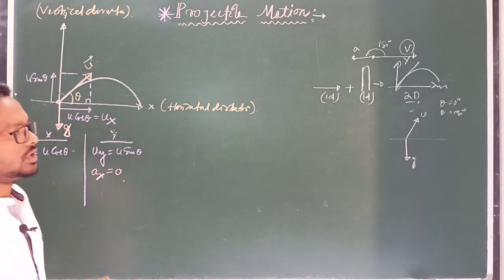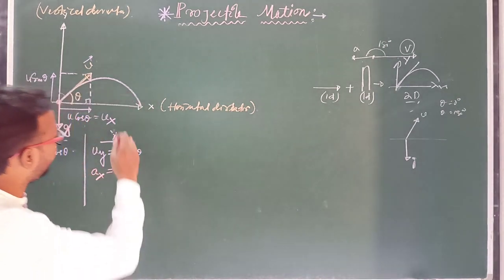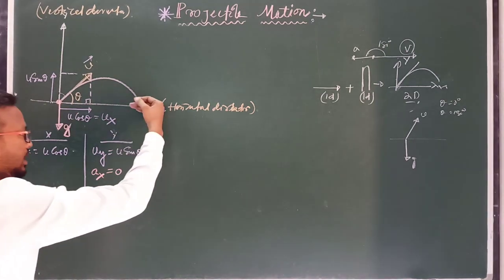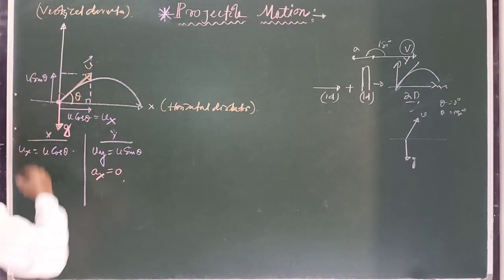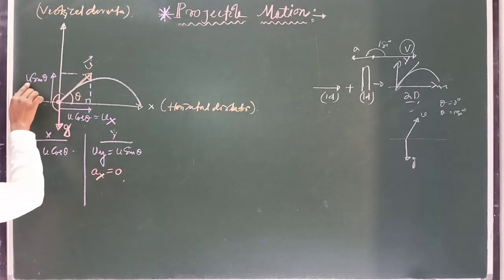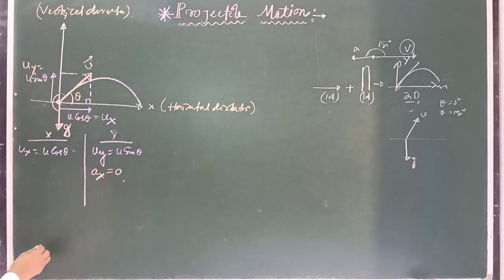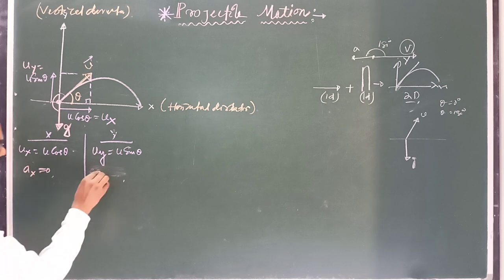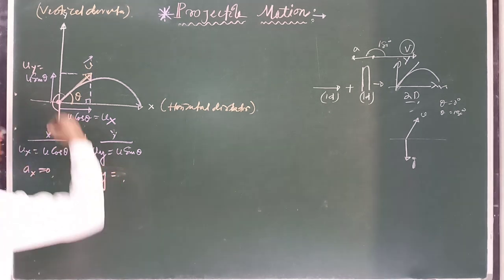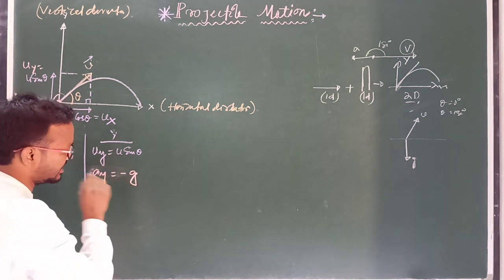All vector quantities upward from the reference line are taken to be positive, and below the reference line are taken to be negative. In the y direction the acceleration is at 180 degrees with u sin theta, the initial velocity uy. Here ax equals 0, but ay, which is always downward and taken to be negative, is minus g.